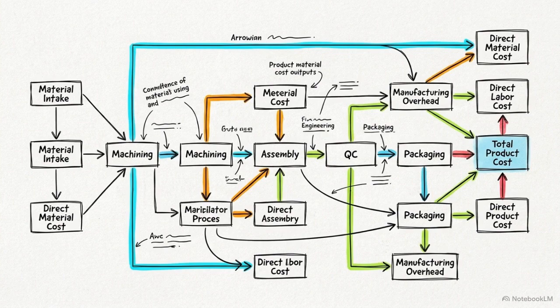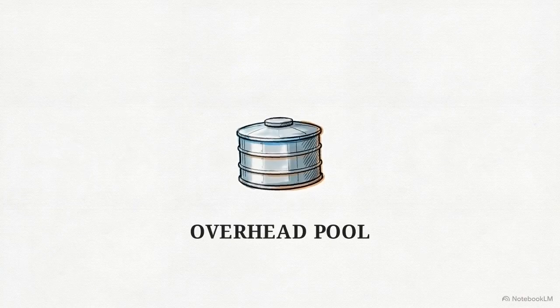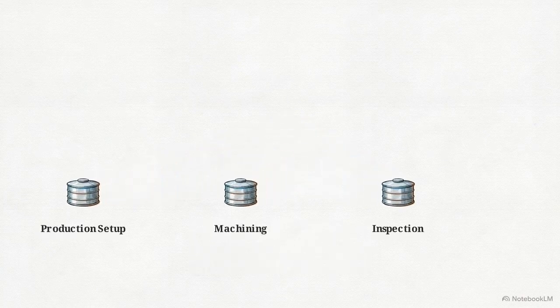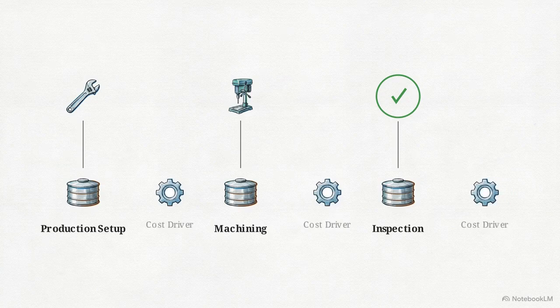Activity-based budgeting, or ABB, provides the necessary mathematical correction to this distortion. The first step requires shattering that single indirect cost pool into multiple specific activity pools, such as production setup, machining, and inspection. Step 2 demands identifying a direct cause-and-effect cost driver for each of those specific activities.